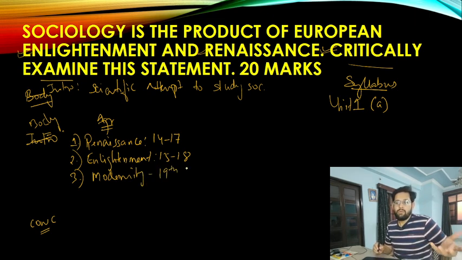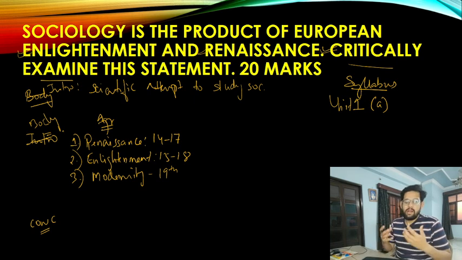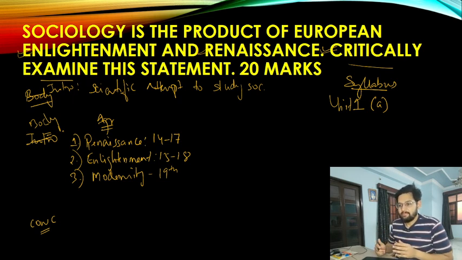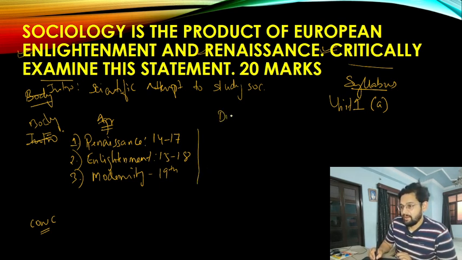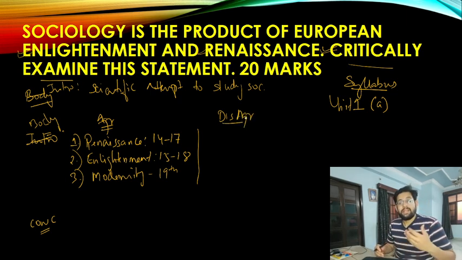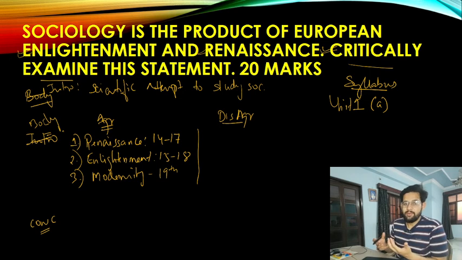So Auguste Comte, who is largely considered the father of sociology, is the one who is giving an official, formal outlook that we are going to study society in a scientific manner. So yes, we agree to a great extent that sociology is a product of European enlightenment. Now comes the interesting part where we will be going in disagreement. How are we going to disagree?